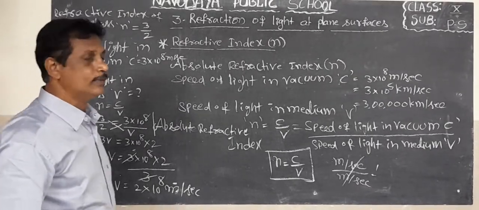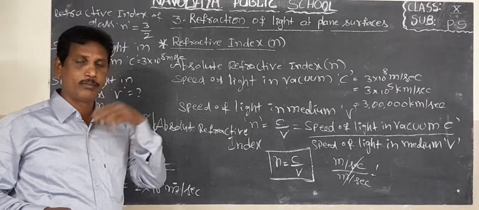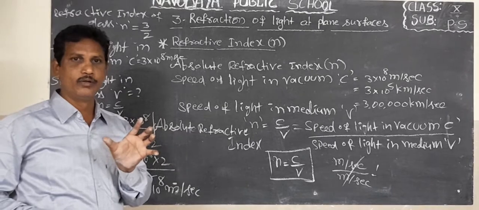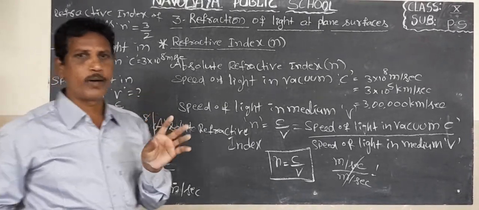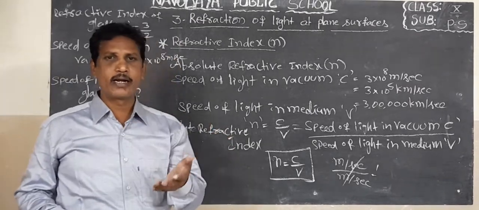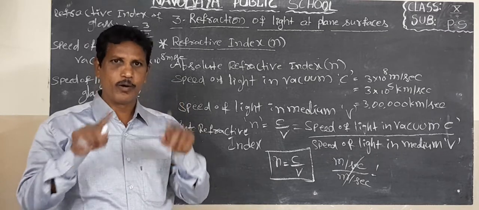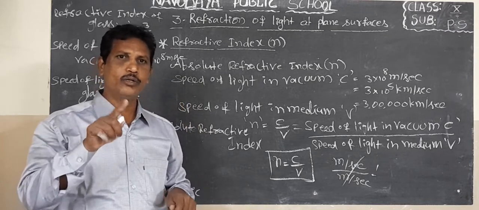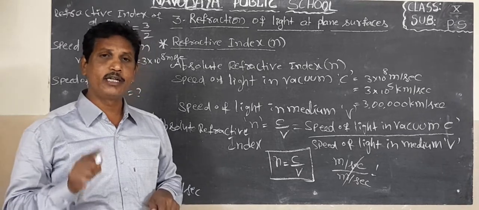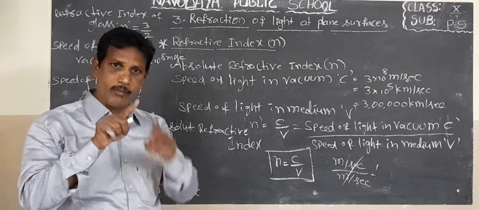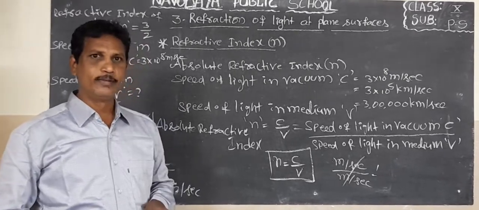In our textbook, one table is there, the values of refractive index of some materials, the fixed values of refractive index: water 1.33, kerosene 1.44, and Canada balsam, and some other materials are there in our textbook, in a small box. And also in our workbook, page number 85, 7th question, one table is there. You must read that, learn that table.